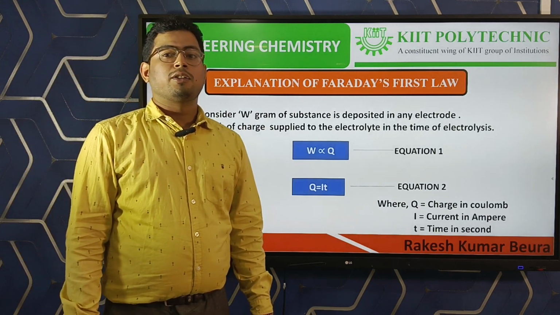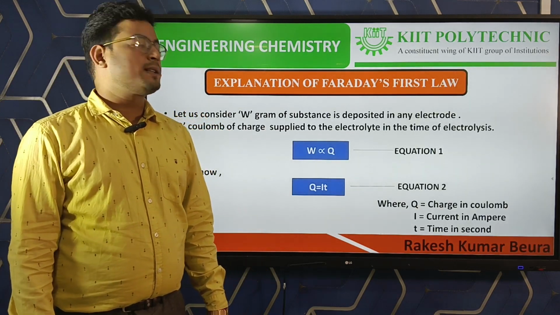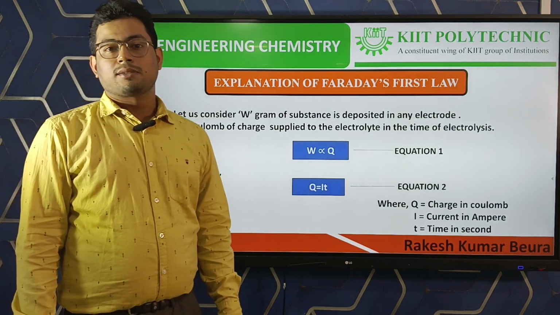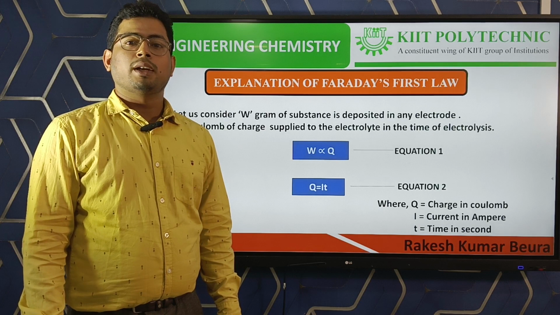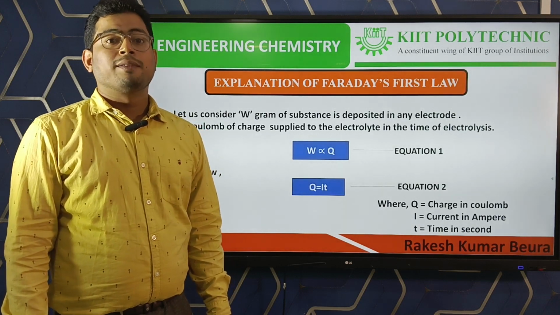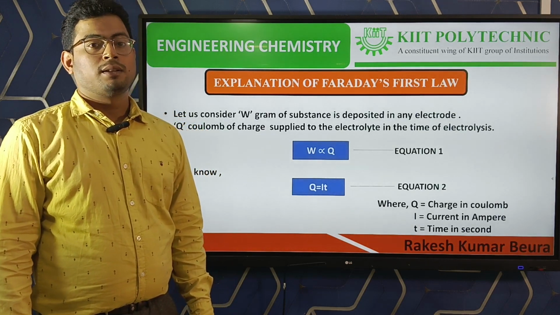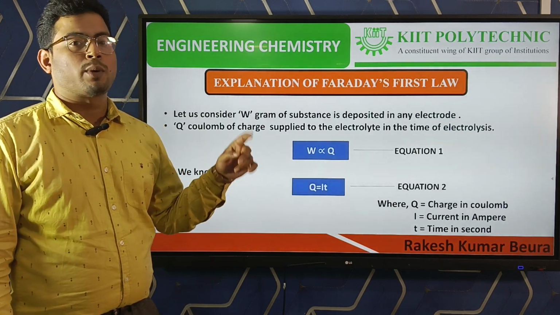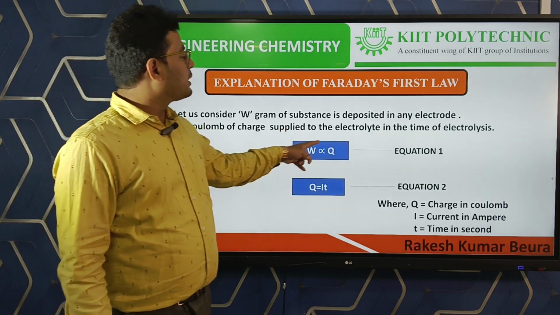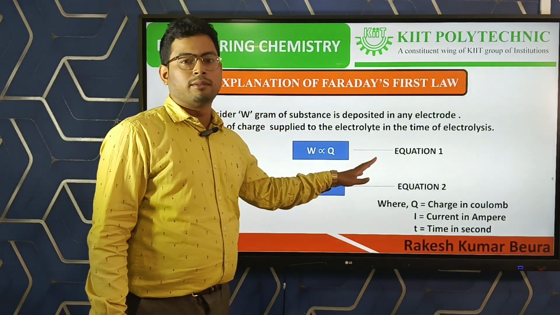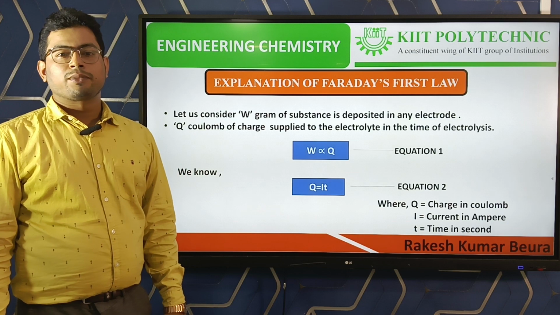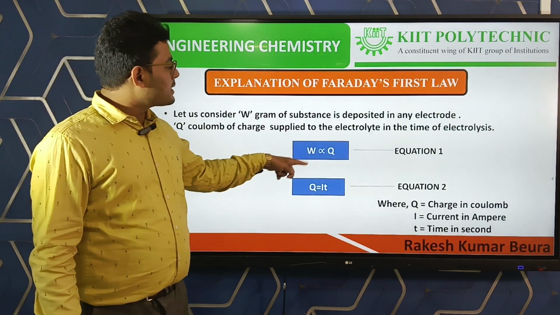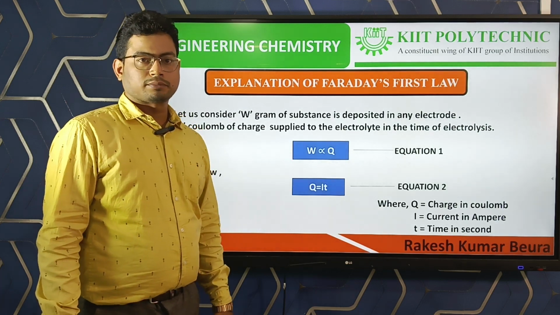Let us consider W gram of substance deposited at any electrode and Q coulomb of charge supplied to the electrolyte in time of electrolysis. Then according to our first law, W is directly proportional to Q, that is equation number 1. Directly proportional means if W increases, then Q increases. If W decreases, then Q decreases.